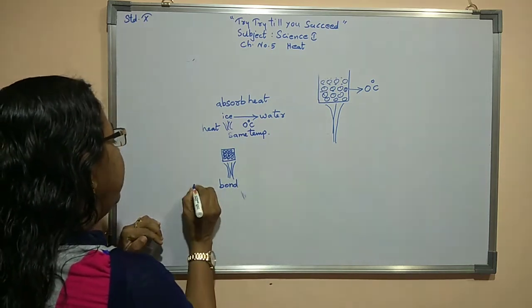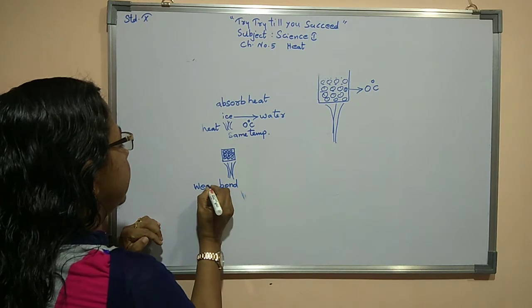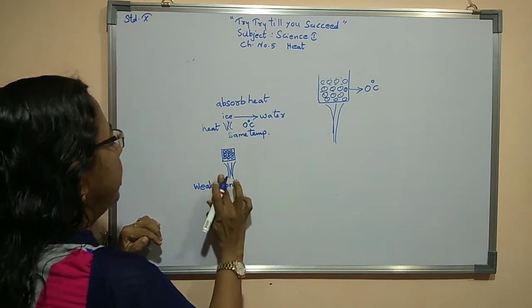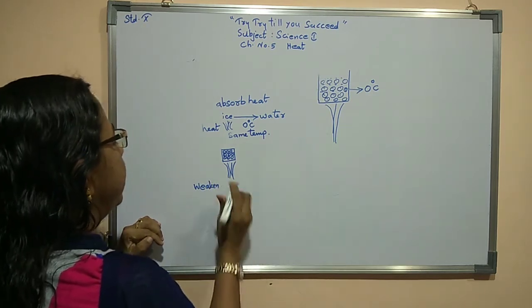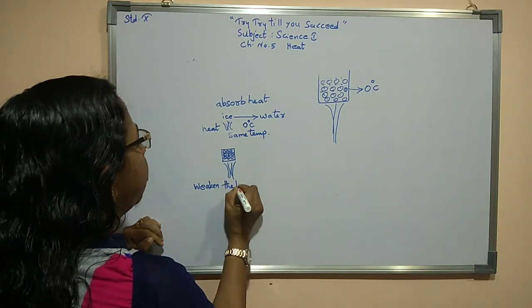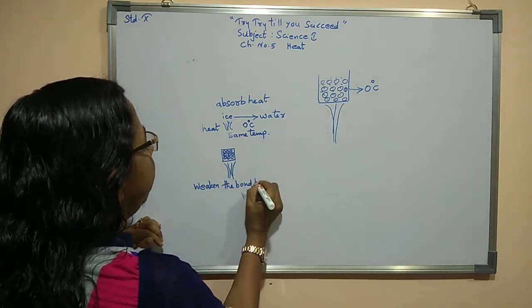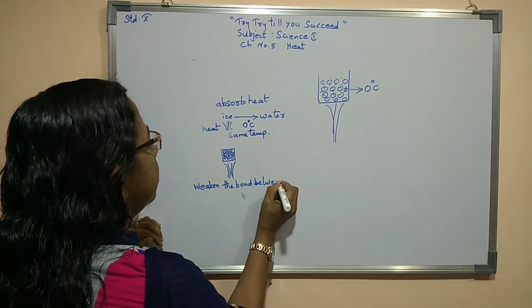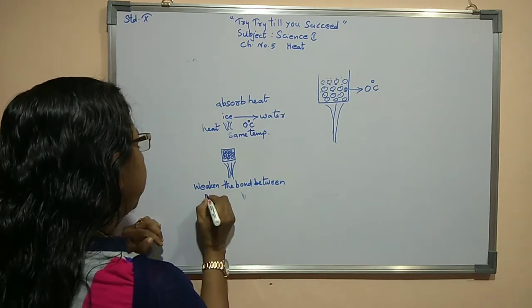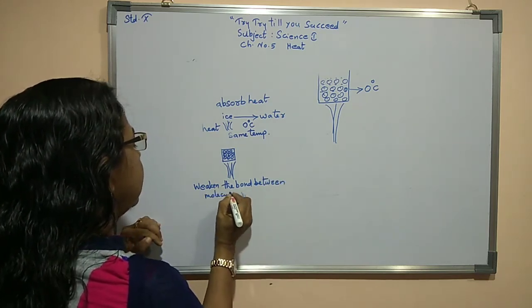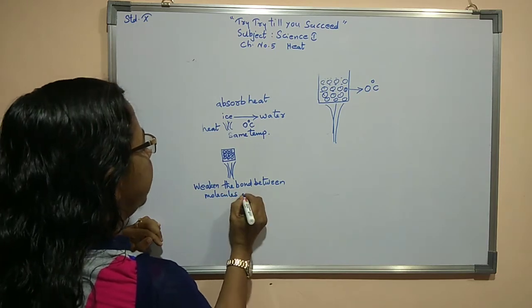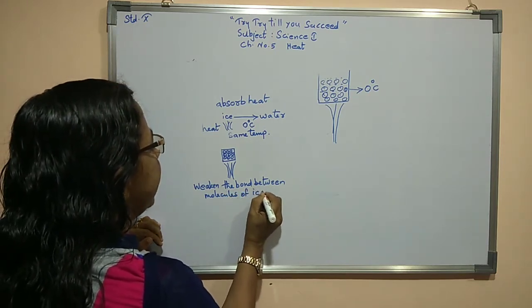We can say the bond between the molecules of ice weakens.